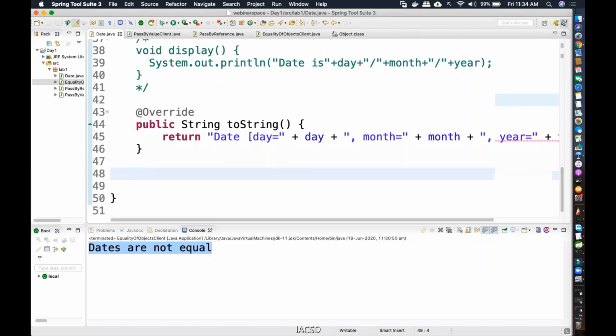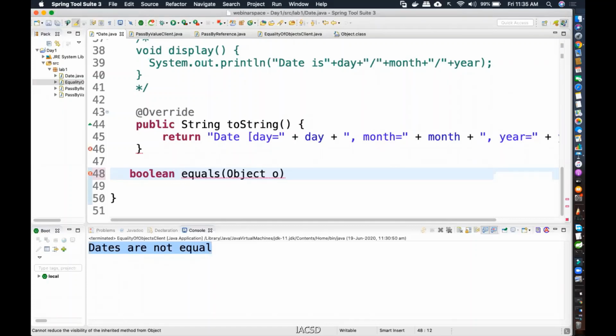One rule is the name should be same, the argument should be same. The return type should be same, but there is an exception which is known as covariant return type. That we'll see some other time. So let me repeat. The name of the method should be same. So what is the name of the method? Equals. The argument should be same. What is the argument? It can compare any type of object, so the argument is Object type. And the return type should be the same, boolean.